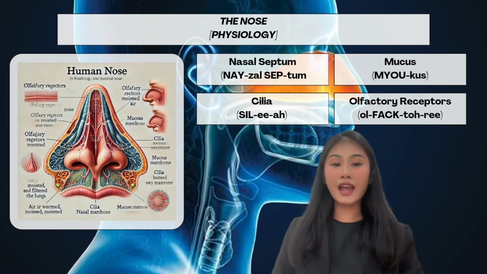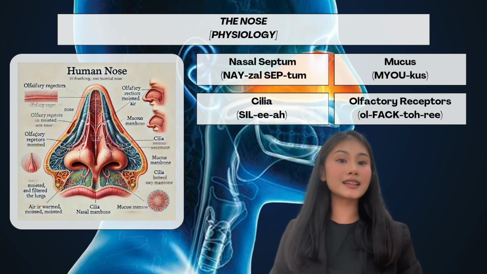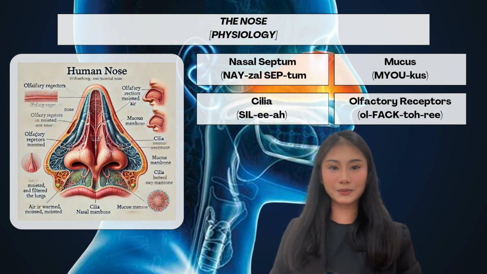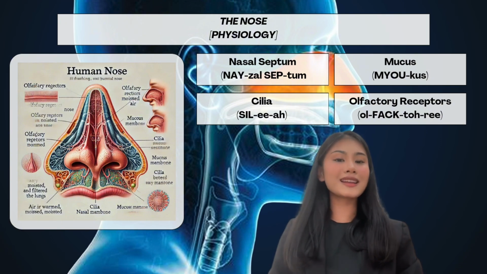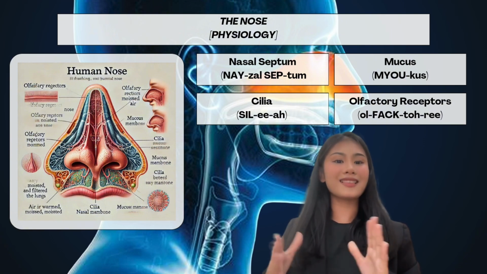The first part of the upper respiratory tract is the nose. The nose is a complex organ that serves as the primary gateway for air entering the respiratory system, playing a crucial role in breathing, filtering, warming, and humidifying the air before it reaches the lungs. Its internal structure, lined with a mucous membrane, produces mucus to trap dust, bacteria, and viruses, while tiny hair-like cilia move the mucus toward the throat, preventing harmful substances from reaching the lungs.